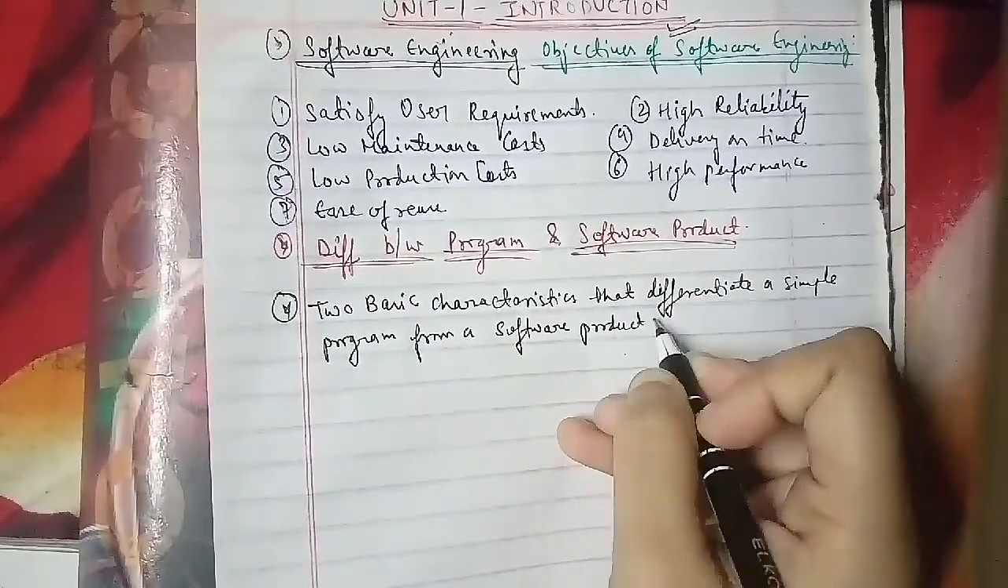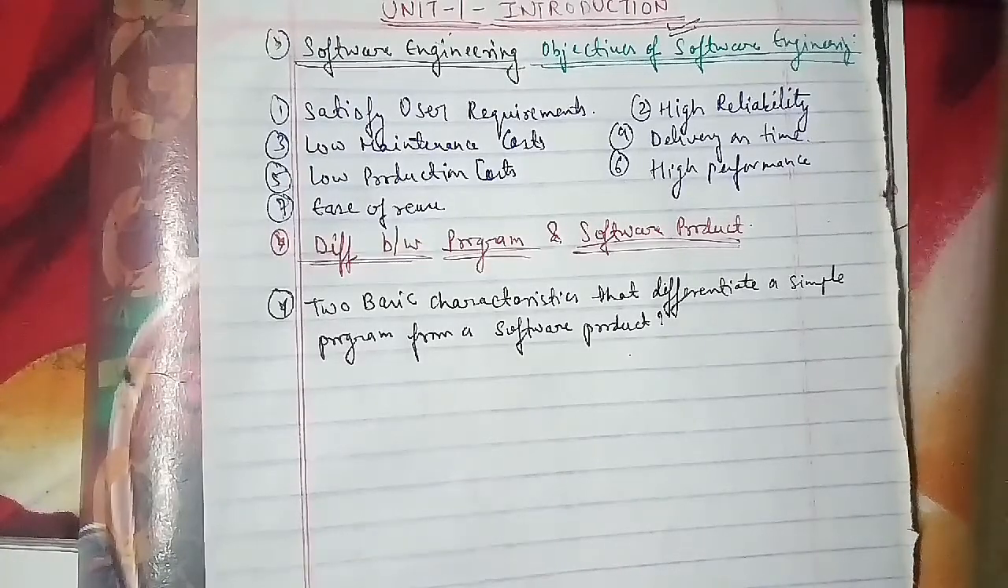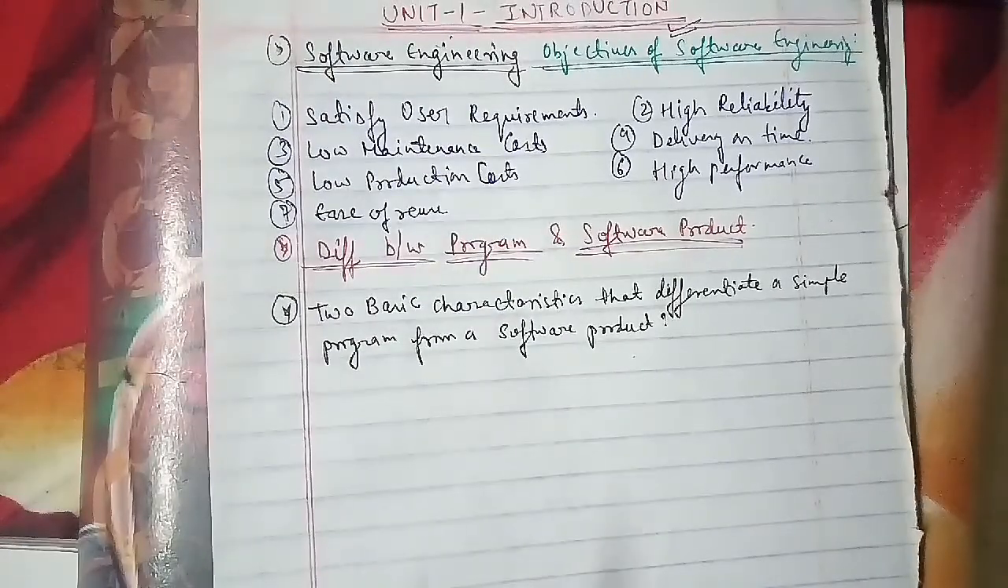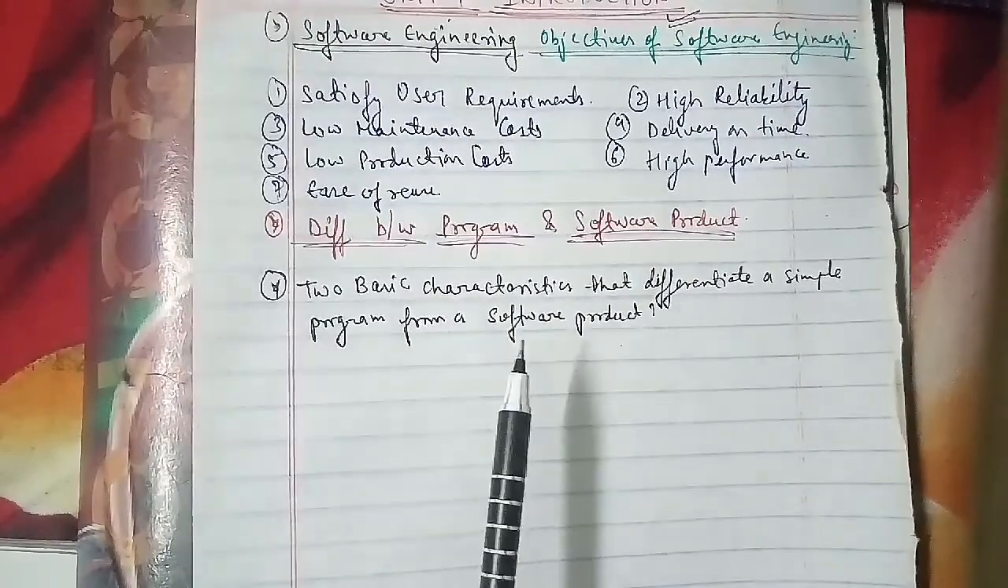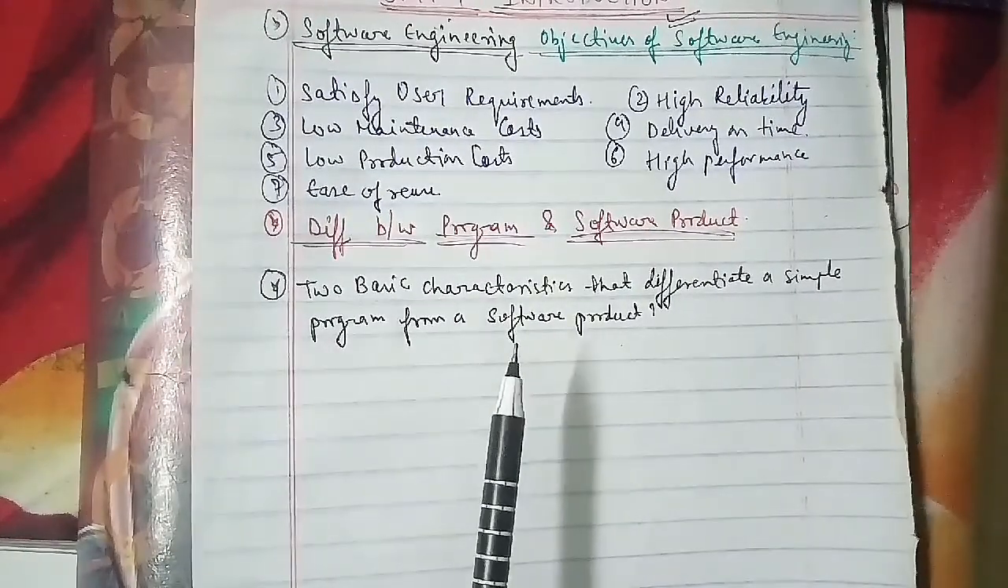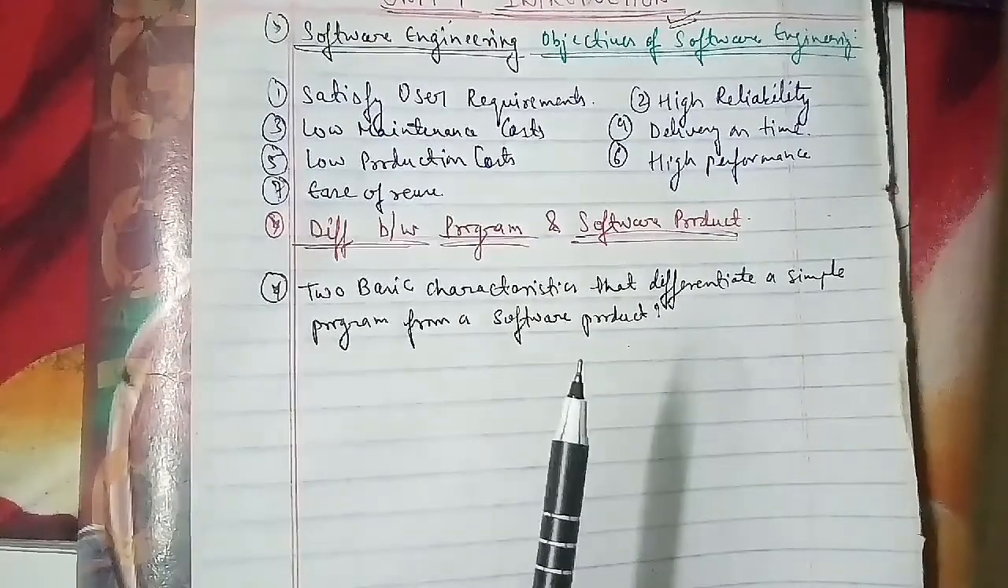This has been asked of 2 marks, so we will just give 2 points here, that is enough for it. The first thing we can say is that a program is generally developed by individual users for personal use, while a software product is developed by multiple users for customers as well.